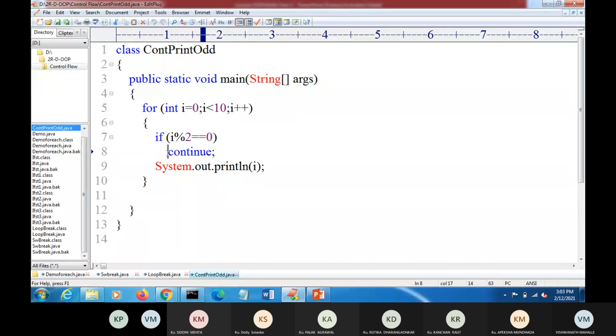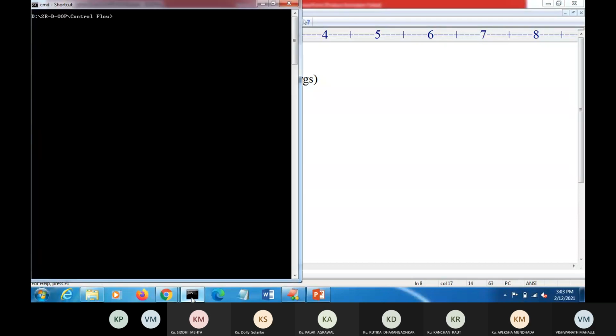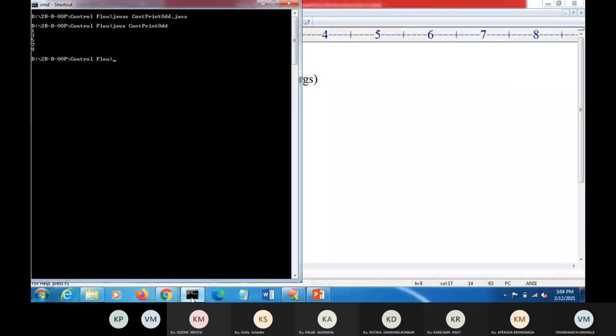So we will see continue print odd. Here javac ContinuePrintOdd.java, then java ContinuePrintOdd. So you can see here 1 3 5 7 9. These are the odd numbers that are displayed.